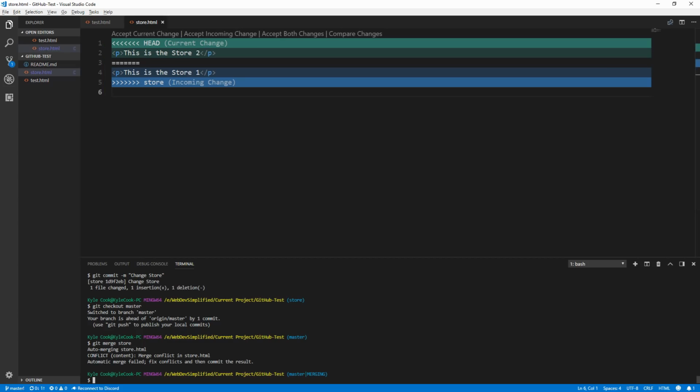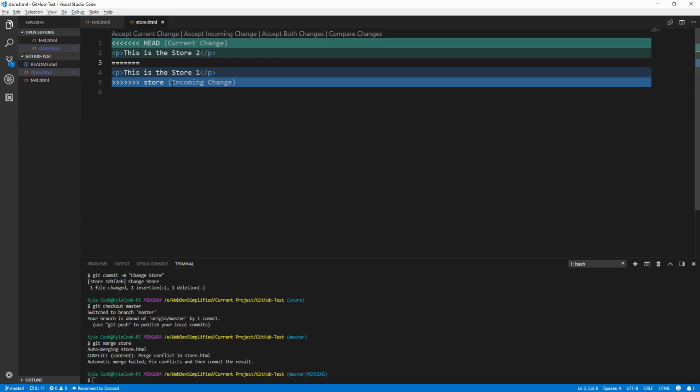But you'll see right here it tells us that there's a conflict, and it is saying that inside of the store.html file there's a merge conflict. Visual Studio Code will very nicely highlight this for you, but Git also will add in these less than signs followed by HEAD, as well as the greater than signs followed by store, telling us that HEAD is our current branch. Everything between the less than signs and the equal signs is what is on our current branch, and everything between the equal signs and the greater than signs, which is from the store branch, will show up here. It's telling us that Git is not smart enough to know which change it wants to add in. We need to figure out which change should be saved.